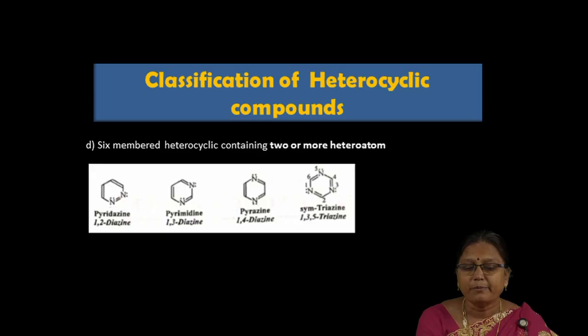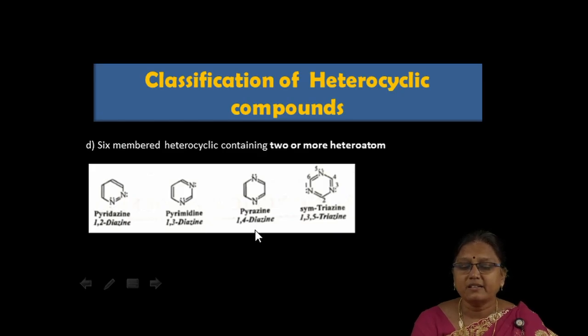So in pyridazine, 2 nitrogen heteroatoms are there. Second example, pyrimidine. Pyrimidine contains 2 nitrogen heteroatoms at 1,3 positions. So this is 1,3 diazine. This pyrimidine also finds a significant role in DNA and RNA structure. It is a basic unit of DNA and RNA.